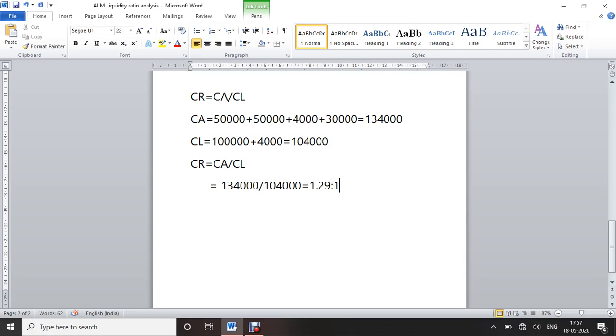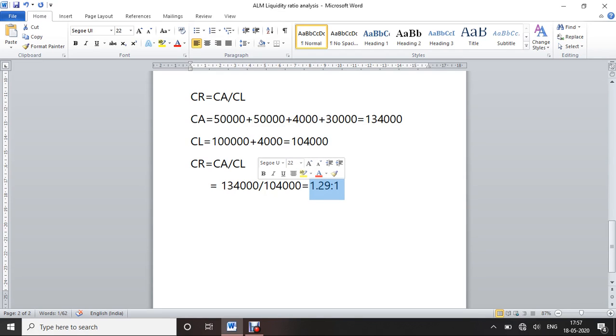This is the current ratio answer for the question. So this current ratio of 1.29 is to 1. This 1.29 indicates current assets and 1 indicates current liabilities.